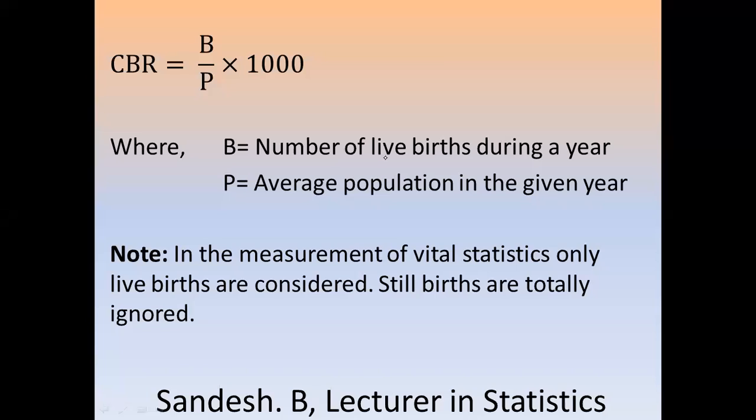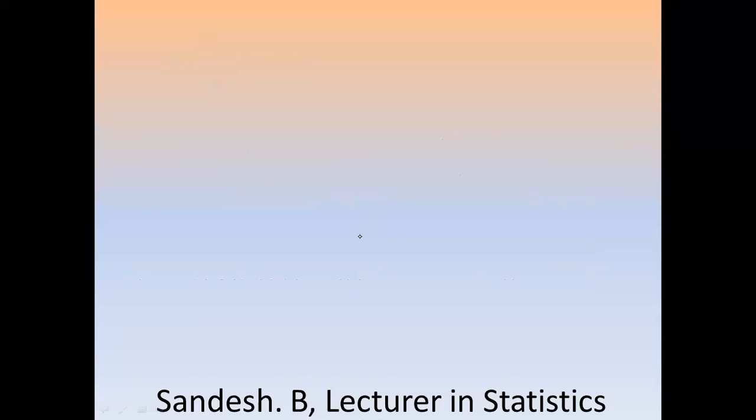So in the calculation of CBR, we ignore the age and sex composition of the population, and it takes both men and women population into consideration. So these are the 2 demerits of this method. Therefore, to overcome the demerits of the CBR, we go for the next method, the GFR, general fertility rate.